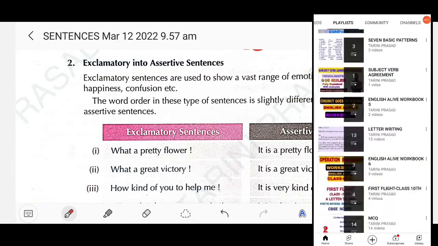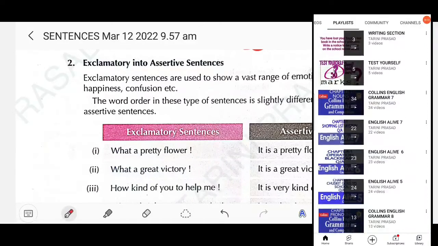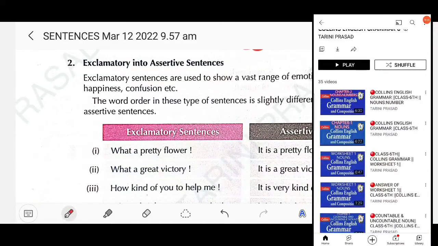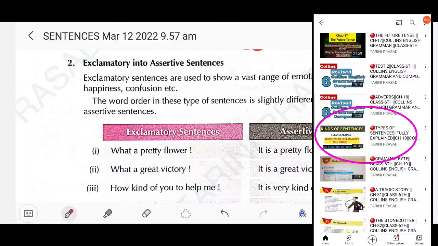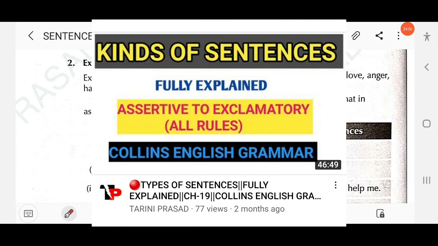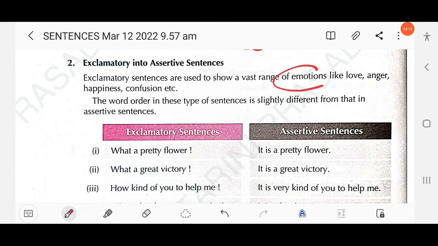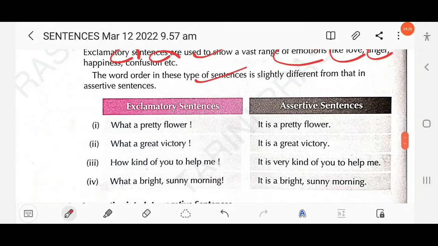Then next is exclamatory sentence into assertive sentence. I have also made a special video on how to change positive into exclamatory sentence. Look at the screen. You can go to the playlist section and get a complete idea about the transformation of affirmative into exclamatory sentence, right? Exclamatory sentences are used to show a vast range of emotions like love, anger, happiness, confusion, surprise. The wording in these sentences is slightly different from that in assertive sentences. Here, what a pretty flower. You have to change it into an assertive sentence, right? So, it is a pretty flower.